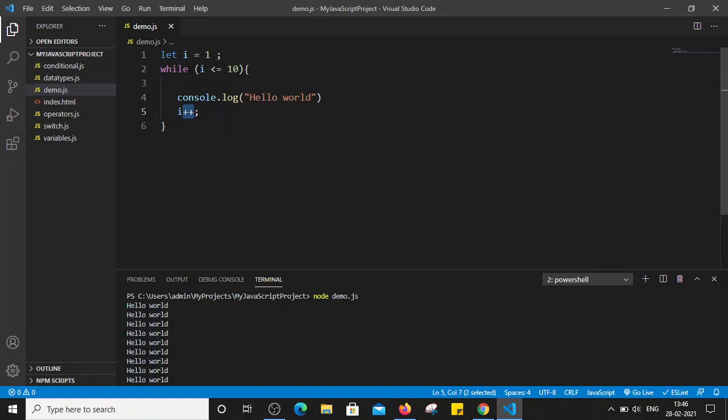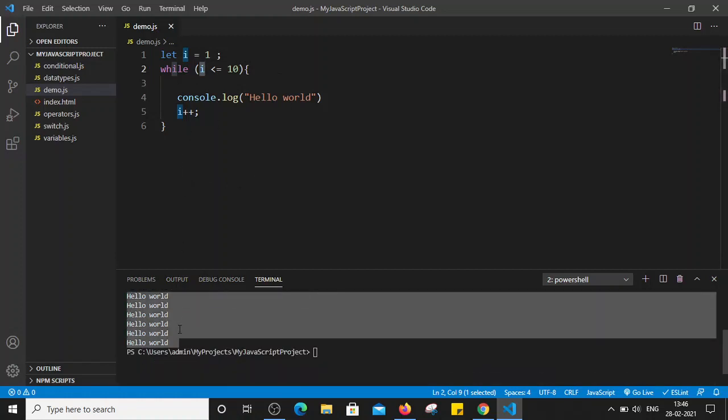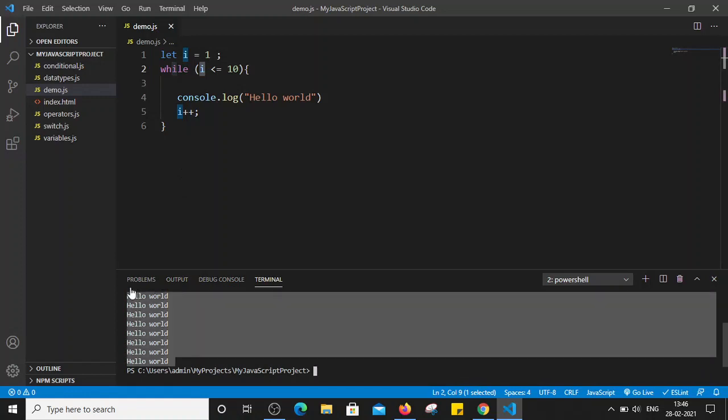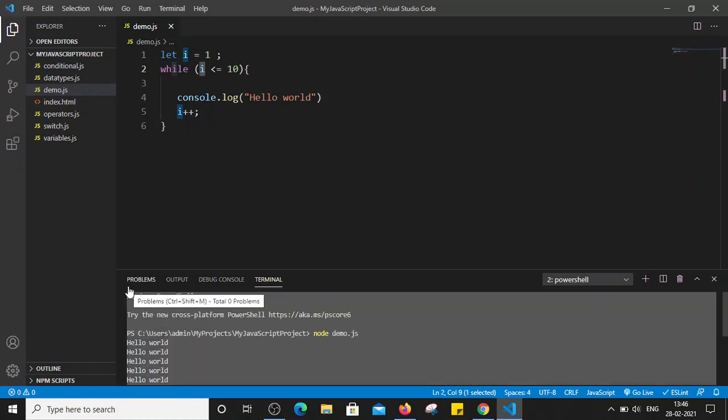And when we are checking the condition that time, 11 is not less than or equal to 10, so this condition will become false, and we will come out of this loop and it will stop the execution. That's why this time it printed only hello world 10 times, right? So this is how while loop works. Now let's see one more example.